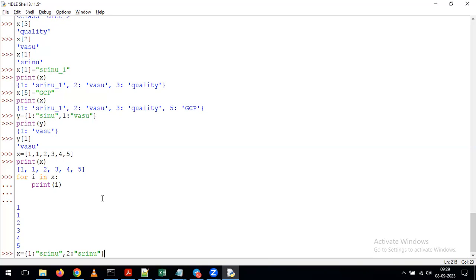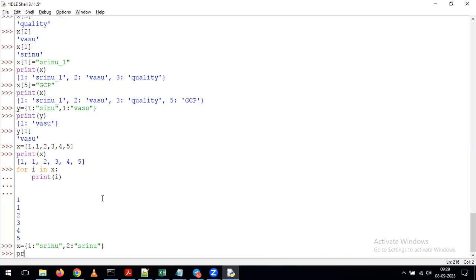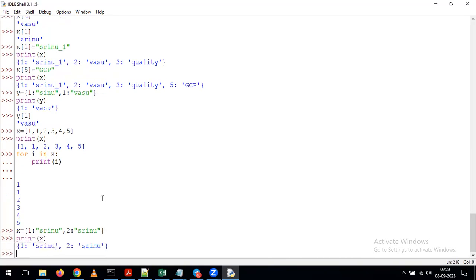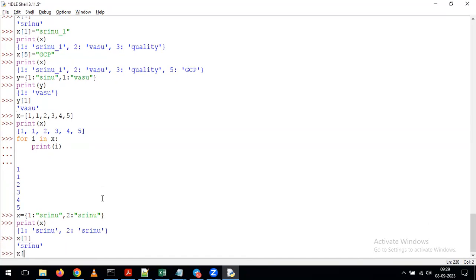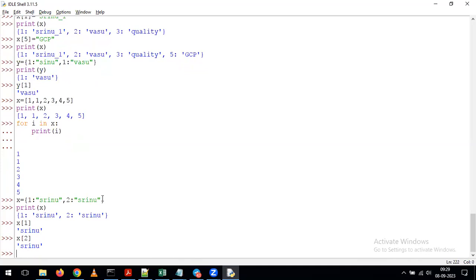What is the rule? Keys should not contain duplicates, but coming to values, we do not have any such rules. For that reason, if I give print of x, see what will happen. It displays both. If I give x of 1, it gives 0. If I give x of 2, it also gives the value 0. The rule applies only to keys, not to values.